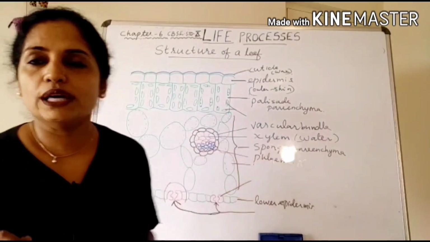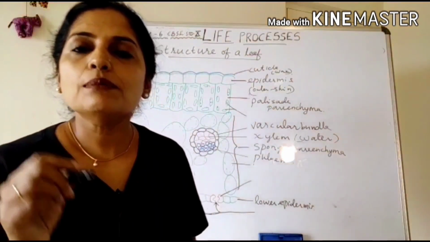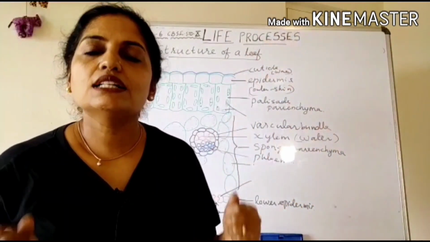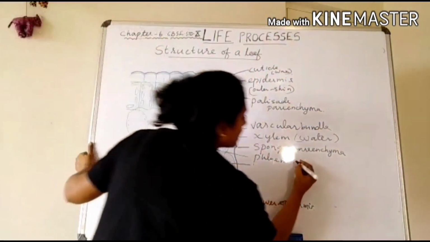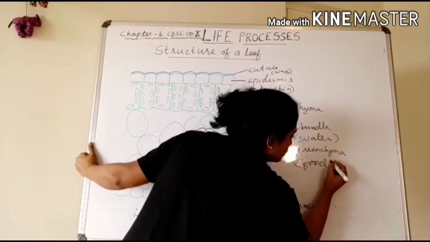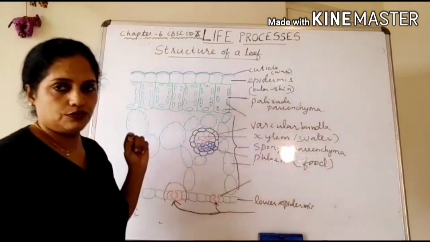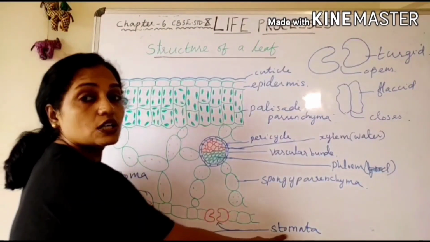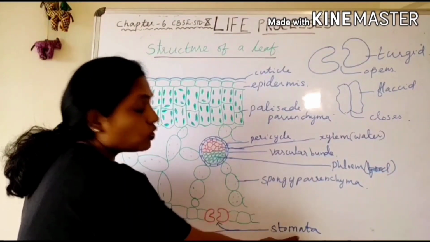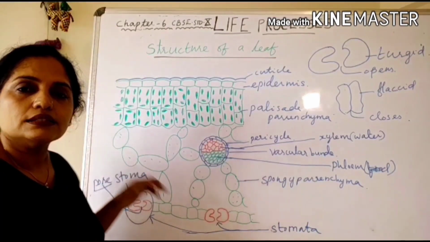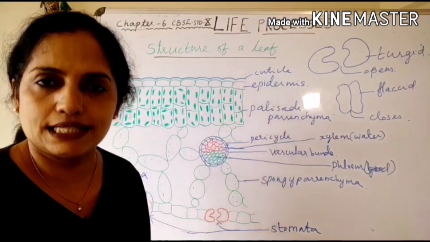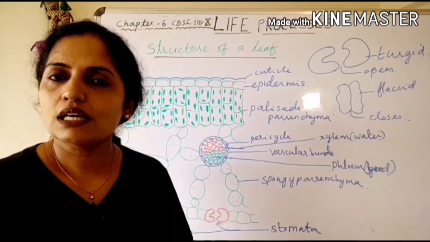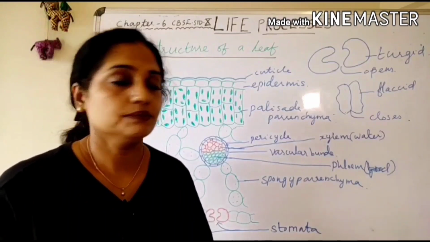What is the function of phloem? The food prepared by the leaf is transported to the different parts of the plant. That work is done by the phloem. They help in the transportation of food prepared by the leaf. In the lower epidermis, we can see some special structures called stomata. What is the function of stomata? They help in the process of gaseous exchange. Which are the gases being exchanged here? Carbon dioxide, oxygen and water vapor.